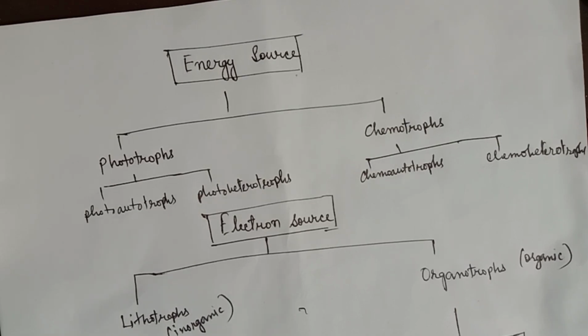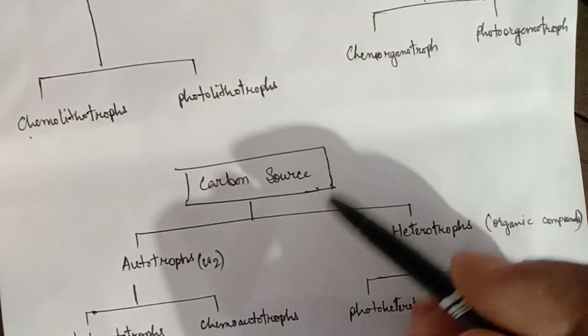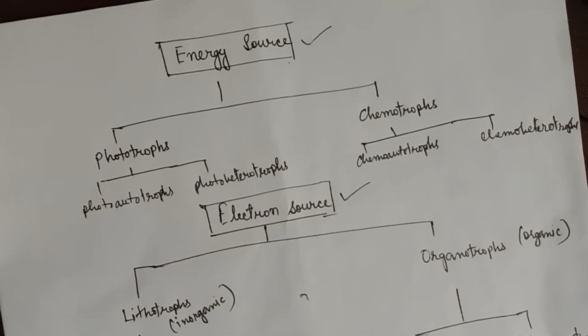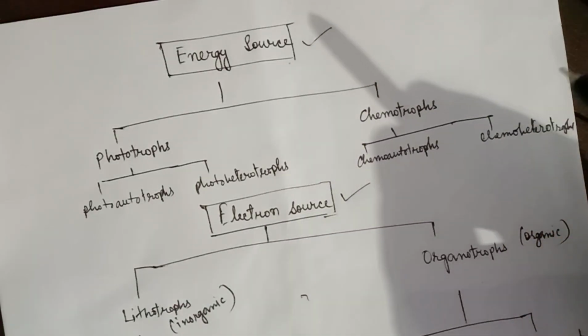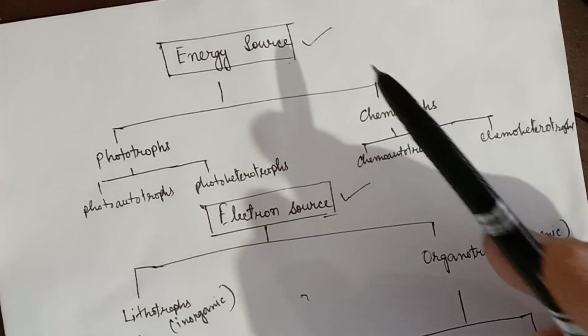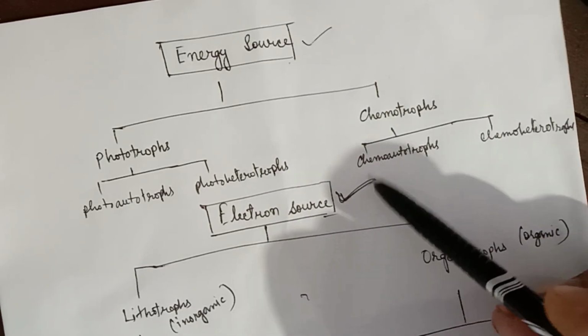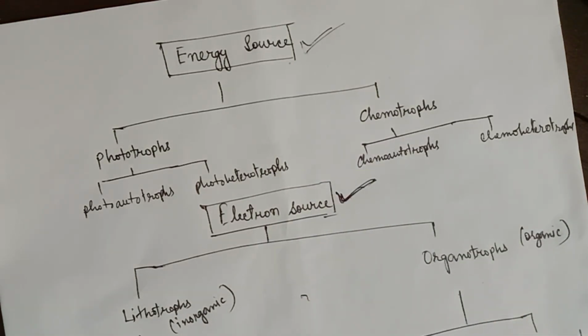So our first unit is the nutritional classification of microorganisms based on the energy source, electron source, and the carbon source. Though they are differentiated into three categories, all these things are interlinked with each other.